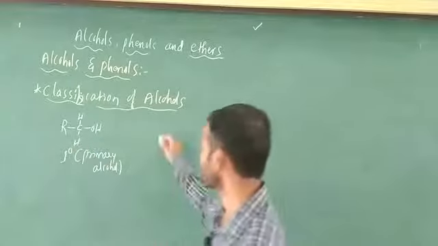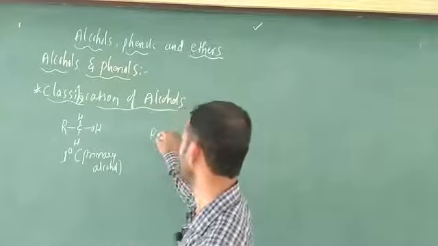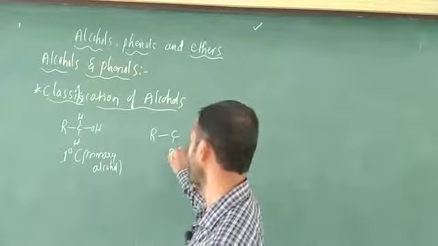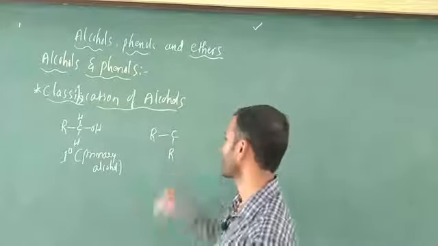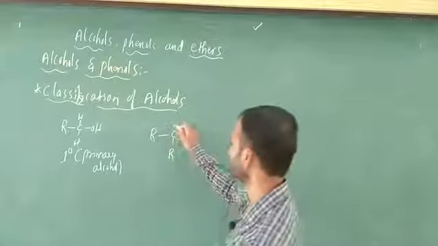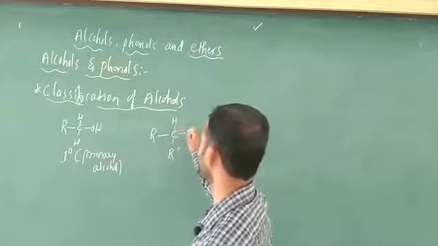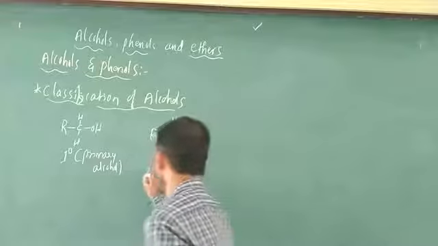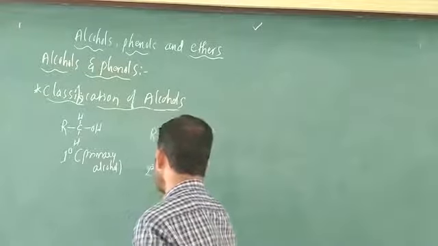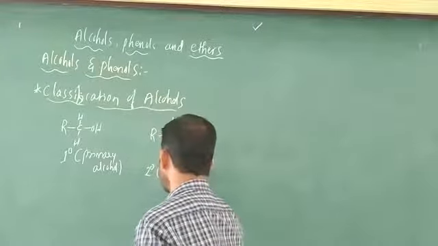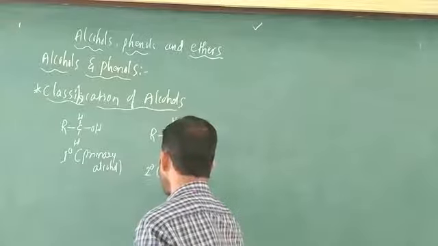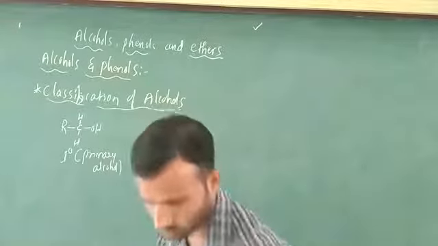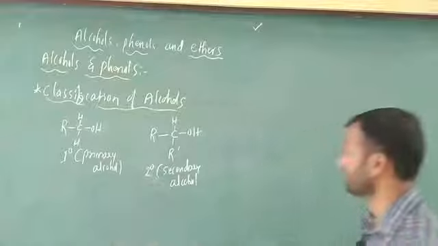The next category: see here, this is R, next this is carbon, next this is R. If you want you can write R dash, no problem. Next, H is there, and OH is there. This is secondary alcohol. Most important, secondary alcohol.